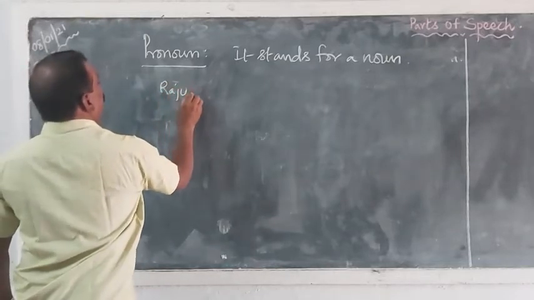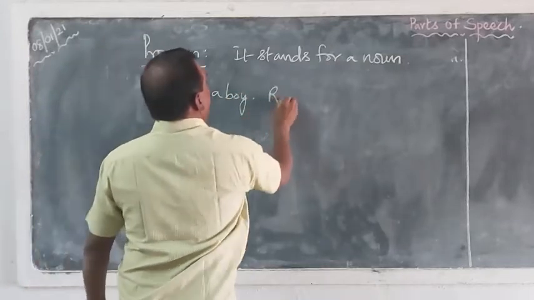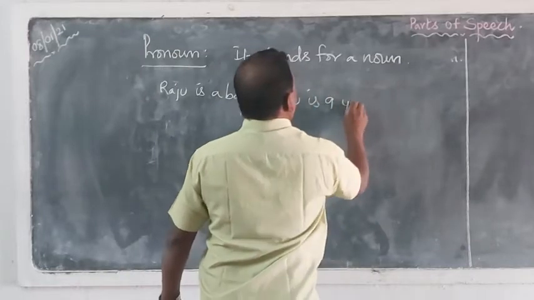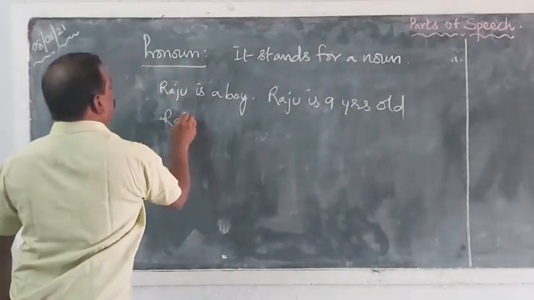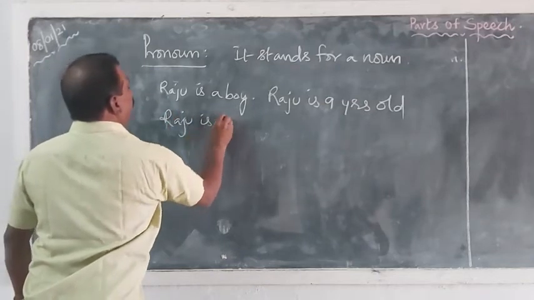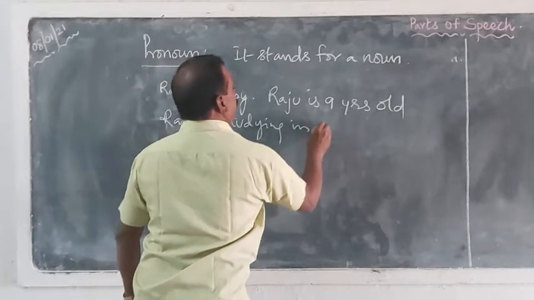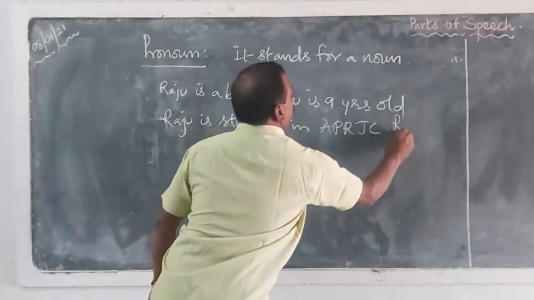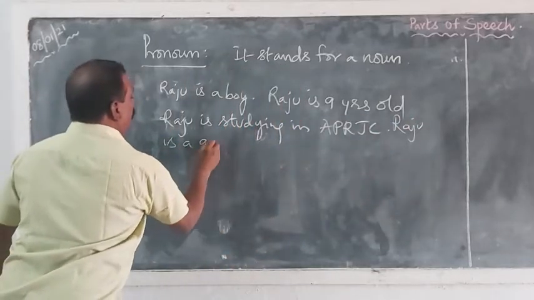Raju is a boy. Raju is 9 years old. Raju is studying in APRJC. Raju is a good boy.